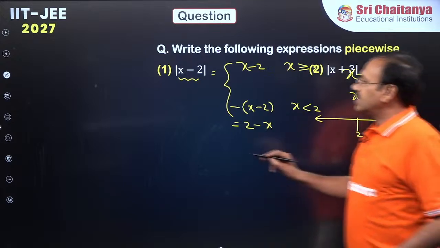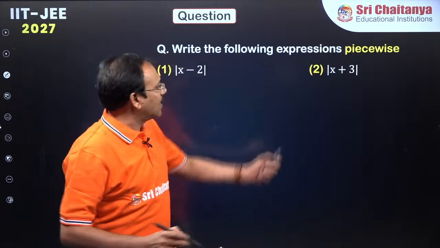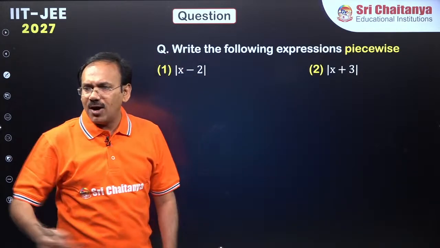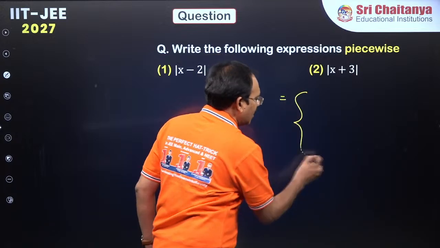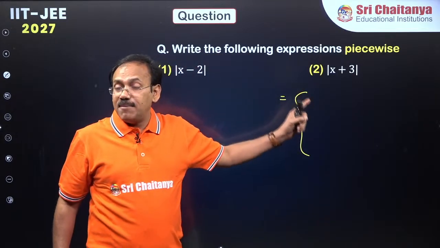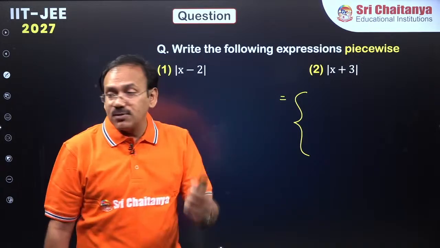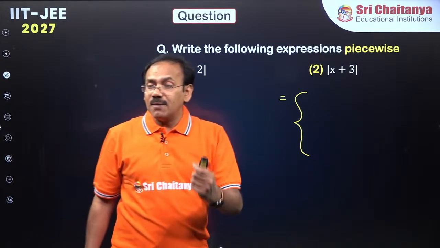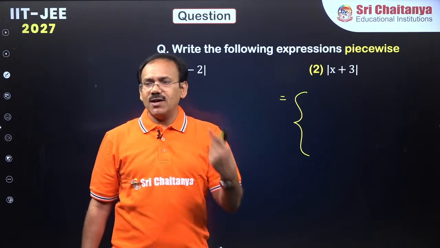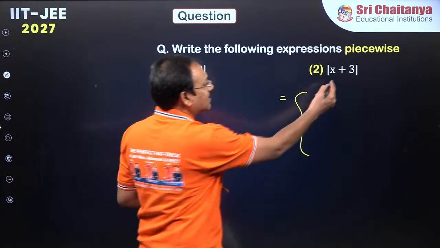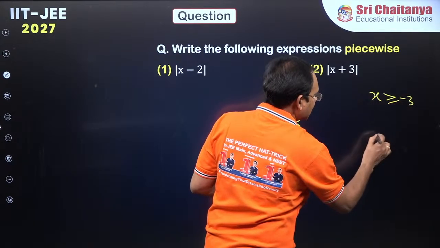Now the second part, dear students, you try this. All of you please try this. Mod x plus 3 is given. Come on, all of you try. So where should I break this definition? X plus 3 becomes 0 at what value, dear students? Give the response in the chat. Yes, minus 3. So case 1, x greater than or equal to minus 3.